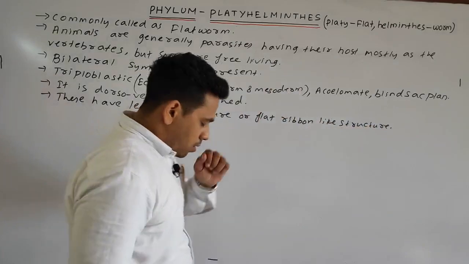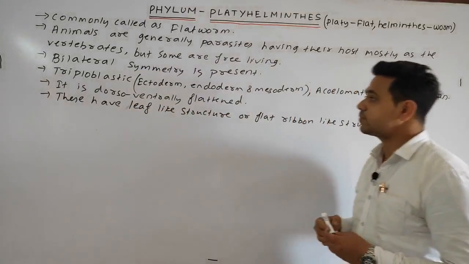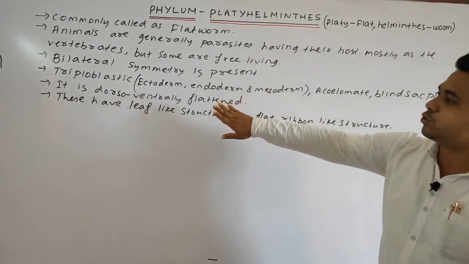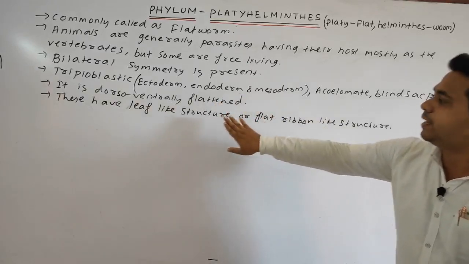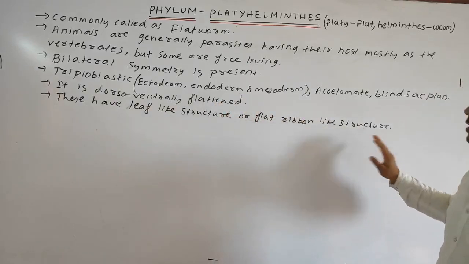Okay. So what do we find? That it is dorsoventrally flattened and they have leaf-like structure or flat ribbon-like structure.